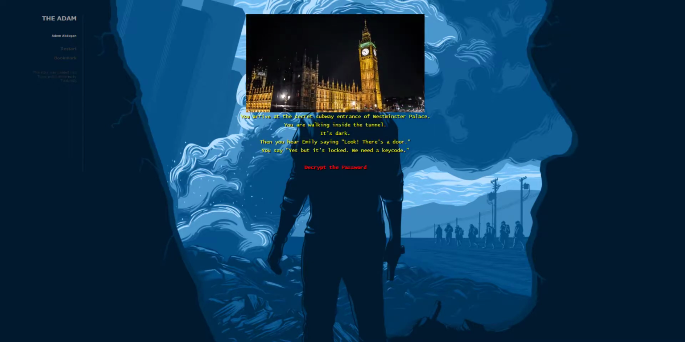We are under the tunnel of Westminster Palace. The cipher must be about Guy Fawkes. Maybe the year he died. Let's see. 1606. Let's see. Yes, we opened the door and now action begins. We enter the hallway. You hear some noises. There are multiple hostiles in the corner.